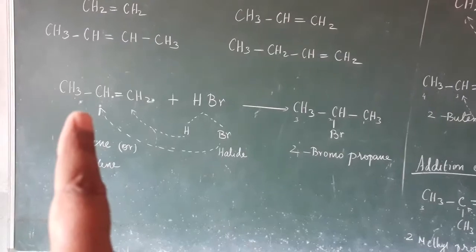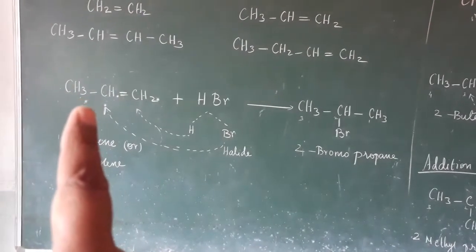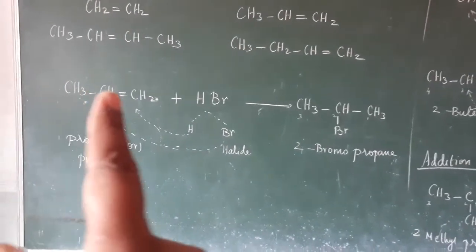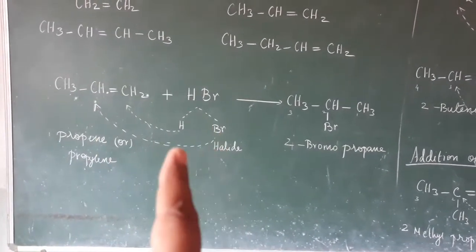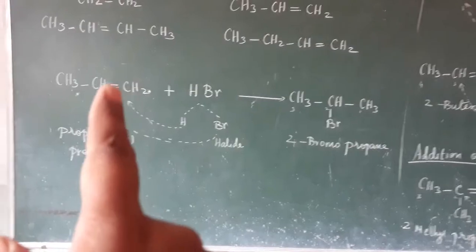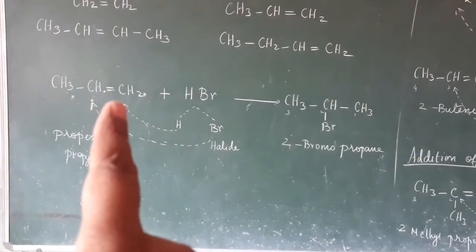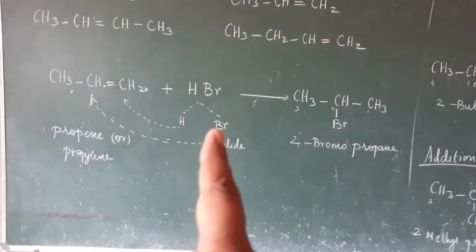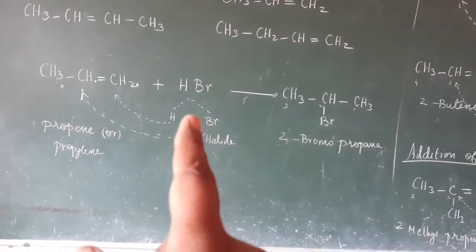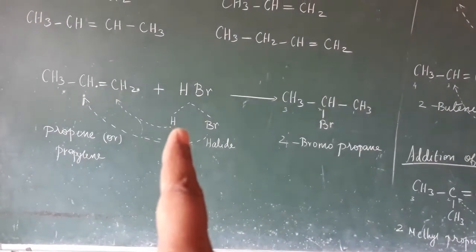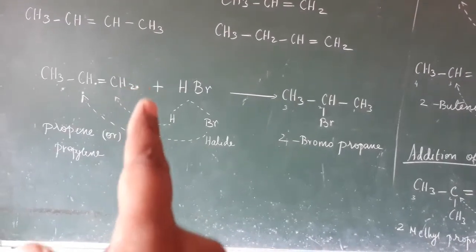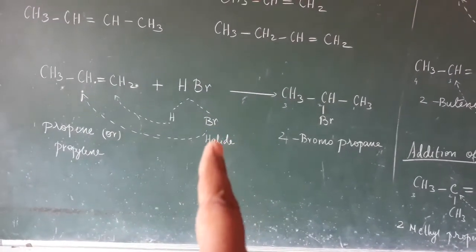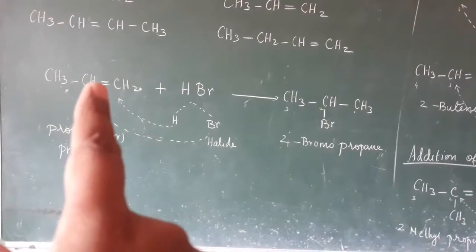Why is it not added to the single bond? Because it has already attained the carbon valency. But in the double bond, by adding we can attain the valency. It also has carbon valency 4, but we can add to the double bond. So according to the Markovnikov rule, the hydrogen goes to the carbon which possesses more hydrogen, and Br goes to the carbon which has less hydrogen.